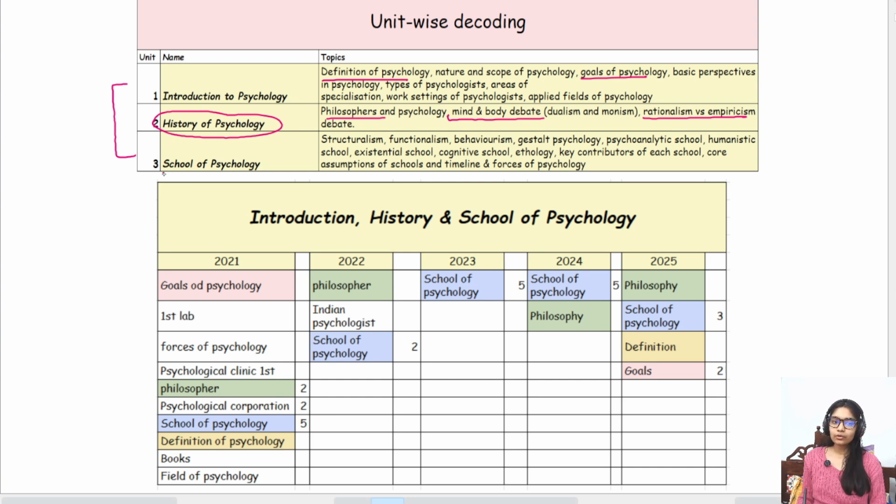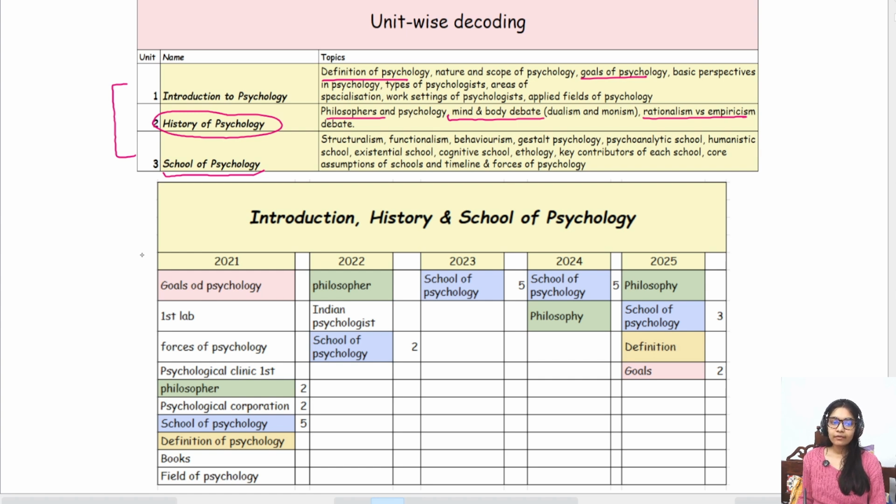And then we all know School of Psychology. We've been studying it since 11th if you had it. And if you have it in bachelor's, then whole psychology is based on School of Psychology, right? The thought of every psychology behind the school. So basically, we'll study structuralism, functionalism, behaviorism, gestalt psychology, psychoanalysis, every psychological school that has been established till now. We'll not study Indian psychology since it is not part of your CUET PG. So we're not going to study that.